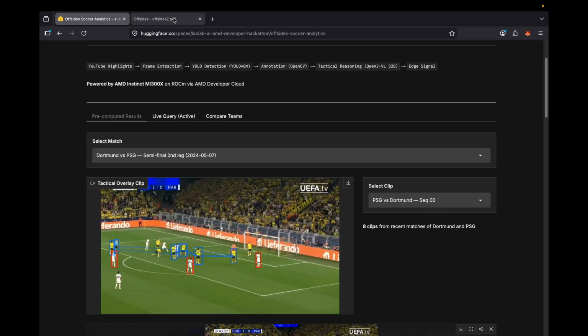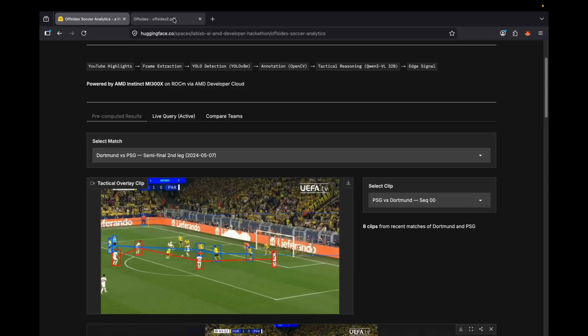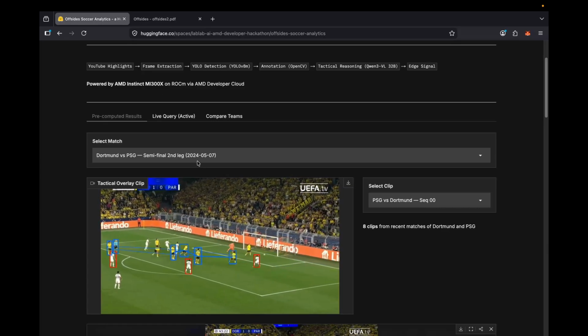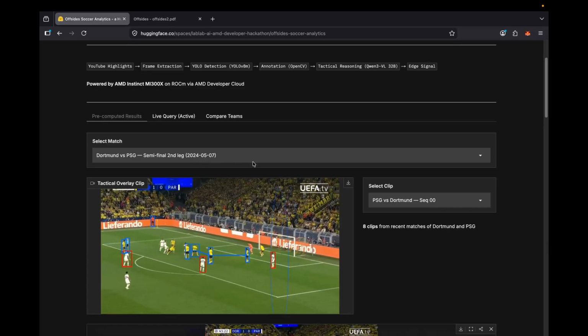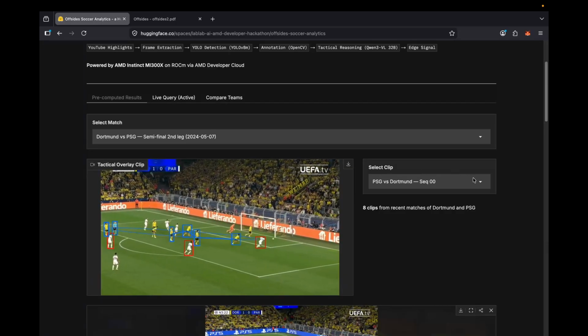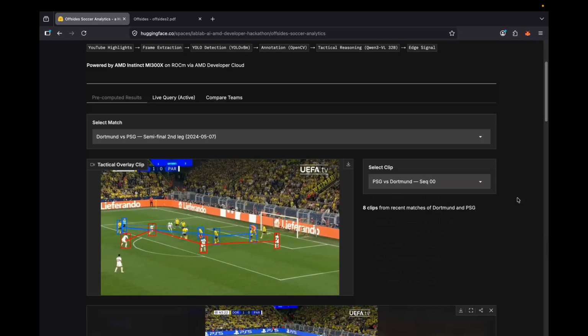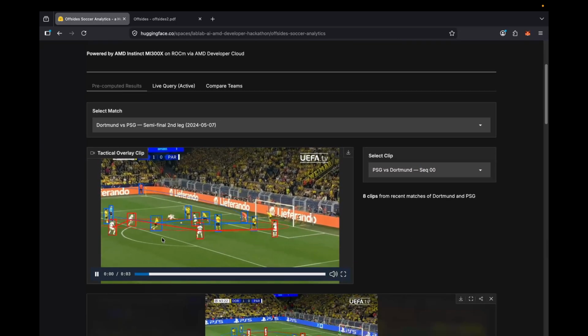We ran 29 knockout matches through the full pipeline. Here is the Dortmund versus PSG 2024 semifinal. Here are the tactical overlay clips. These are real highlight sequences with YOLO detection rendered on: bounding boxes, defensive line height, team compactness.